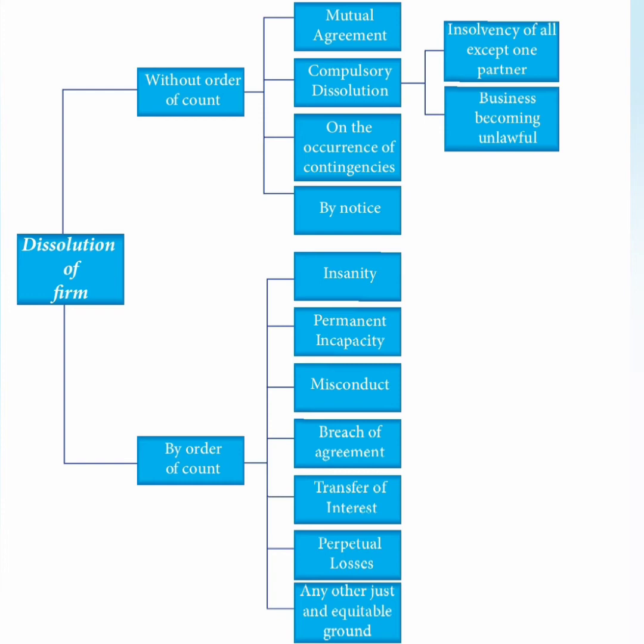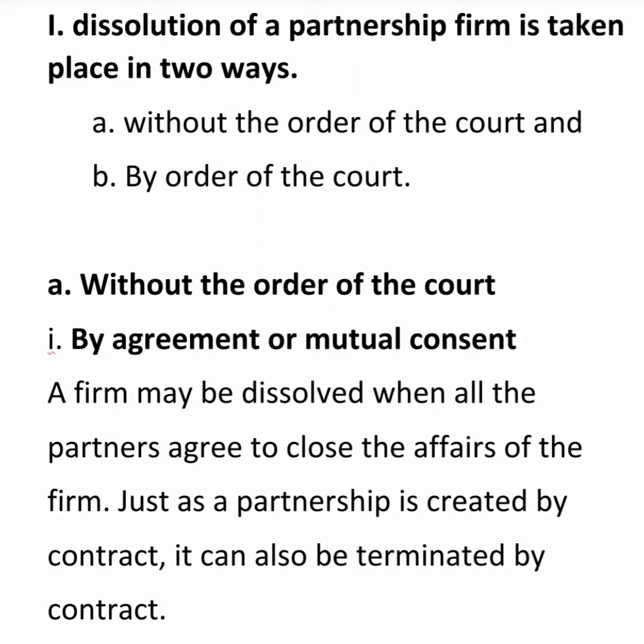Then the second form is by order of court. Under order of court, in what circumstances will the court order the dissolution of a firm? Insanity, permanent incapacity, misconduct, breach of agreement, transfer of interest, perpetual losses, and any other just and equitable ground. Let us see that explanation one by one.